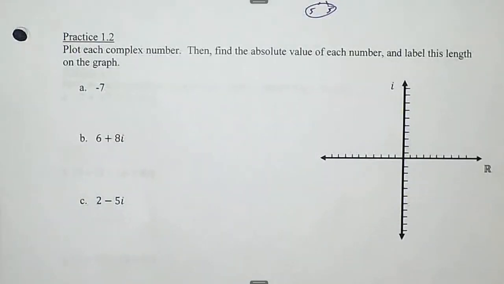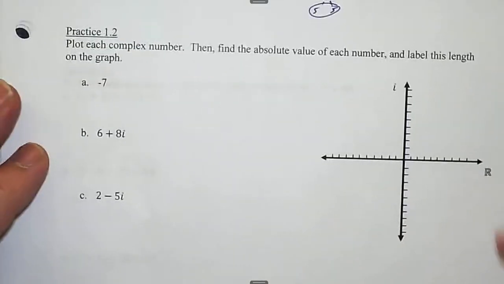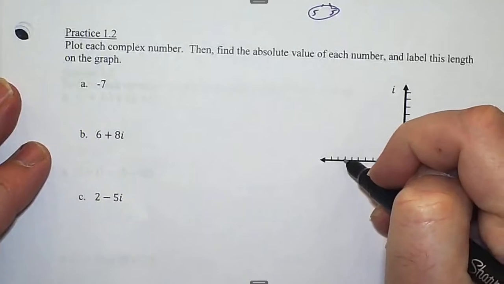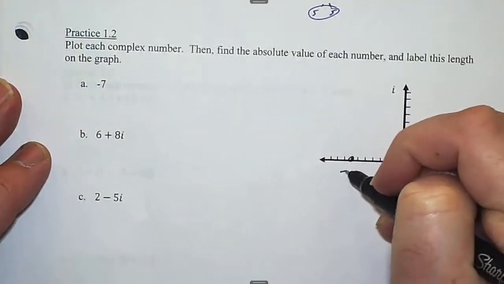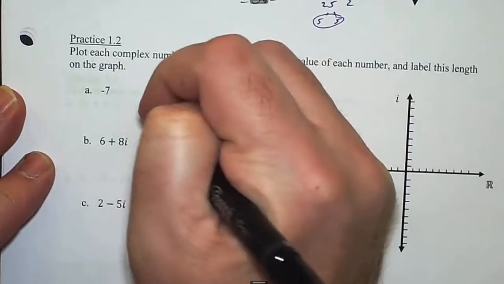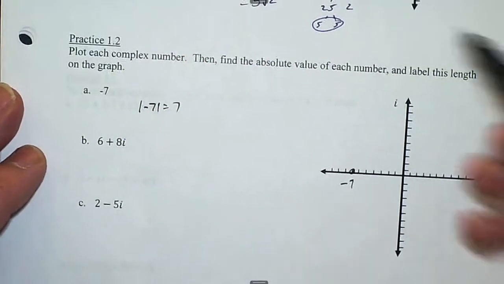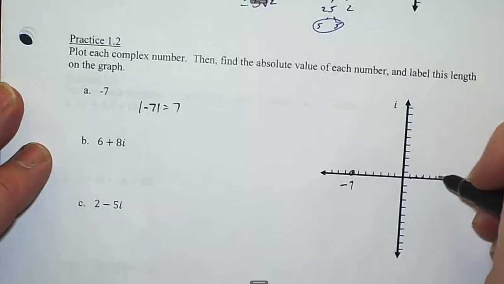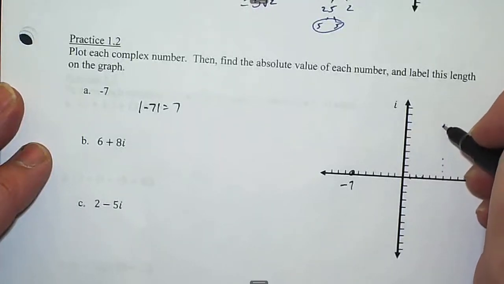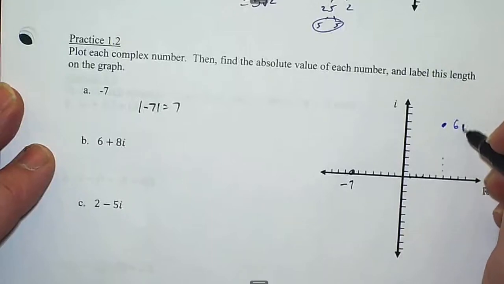All right, let's see how we did. So, negative 7. That's just a real number, so the absolute value of it is just 7. 6 plus 8i. 1, 2, 3, 4, 5, 6, and then 1, 2, 3, 4, 5, 6, 7, 8. That's right somewhere over there.